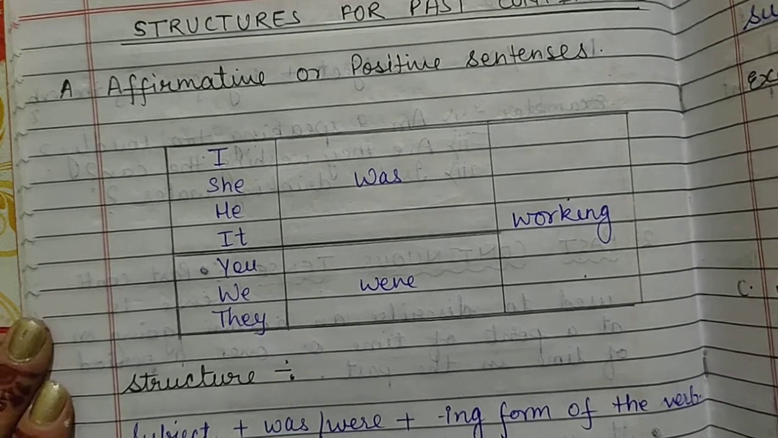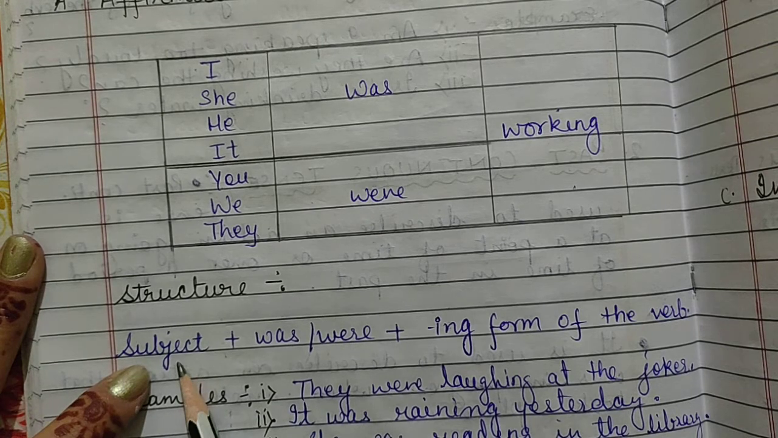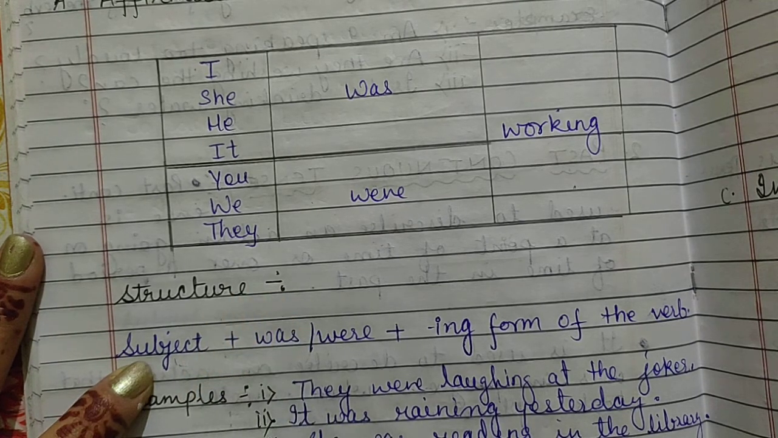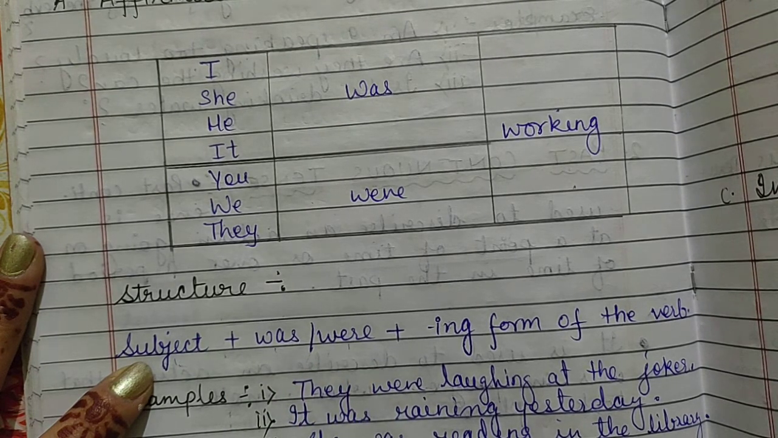Okay. So first see the structure. The structure says in the first column we will use the subject. It can be a noun or a pronoun. In the column I have written only pronouns. You can use any noun. Subject, then we will use was or were according to the subject, which I will be explaining next. Then subject plus was or were plus ing form of the verb.